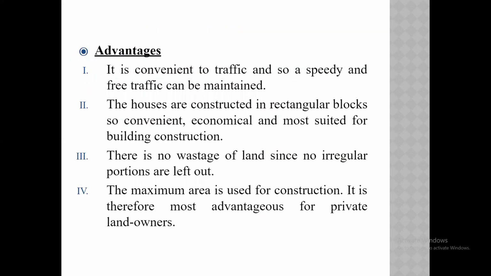There is no wastage of land in the rectangular system, since there are no irregular portions; all the areas are in the form of a grid or regular shapes.